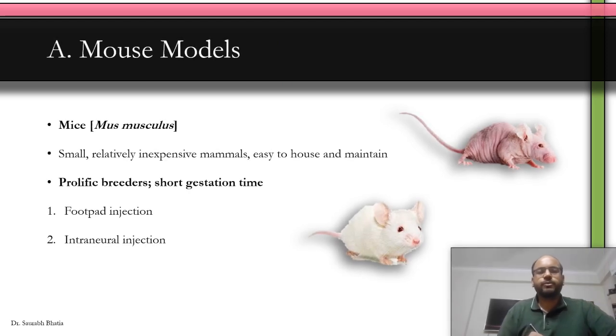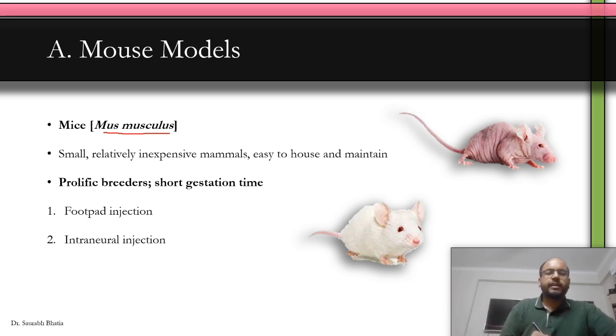Now coming to mouse models, mouse or Mus musculus, which is the scientific name. Why mice models? Mouse models were readily available organisms, readily available animals in labs. So they were used by Charles Shepard first, and eventually multiple people also used mouse footpad inoculation. In fact, it is the gold standard of animal research before the nine-banded armadillo.